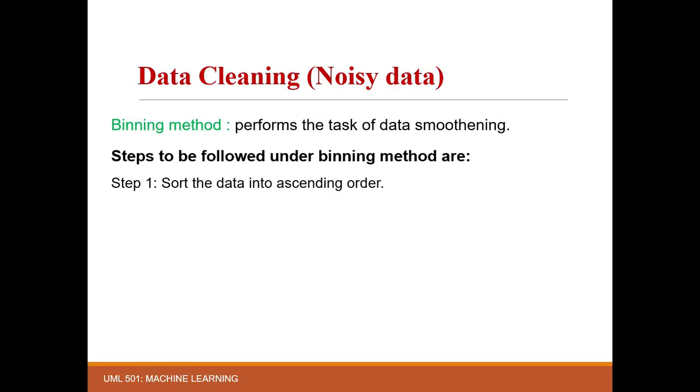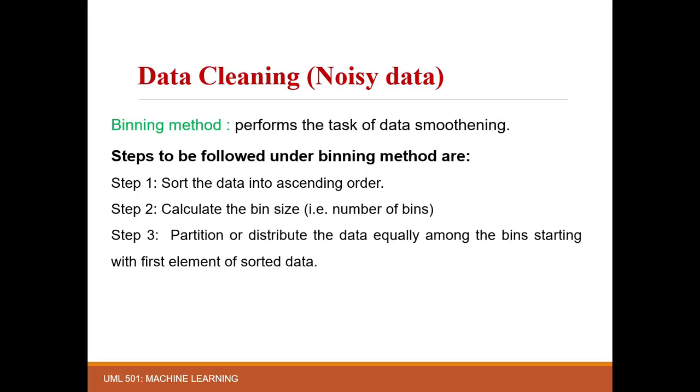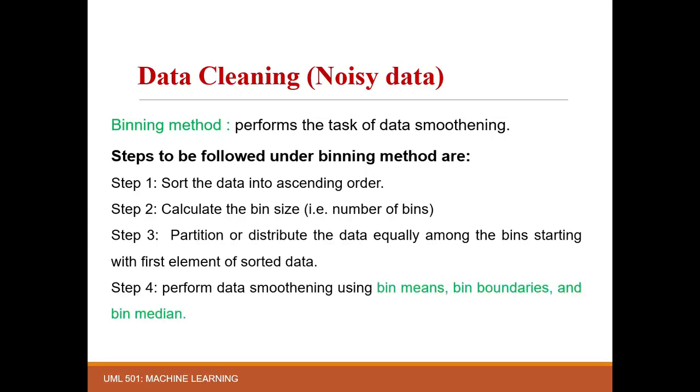Step 1. First of all, sort the data into ascending order. Step 2. Then calculate the bin size, that is, the number of bins. Step 3. Partition or distribute the data equally among the bins, starting with the first element of the sorted data. Fourth, perform the data smoothing using bin means, bin boundaries or bin median. One more point to discuss here is that the last bin can have one element less or more. That means if the number of elements is not such that they all divide equally among the bins, then you can have one element less or more in the last bin.